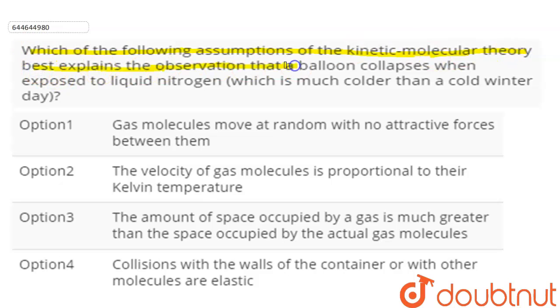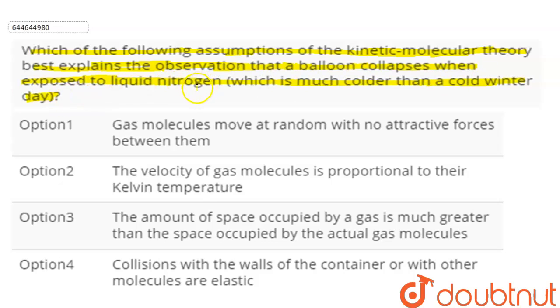Hello everyone, the question is, which of the following assumptions of the kinetic molecular theory best explains the observation that a balloon collapses when exposed to liquid nitrogen, which is much colder than a cold winter day? In this question, four kinetic molecular theory assumptions are given, and we have to find out which of them best explains the observation that a balloon collapses when it is exposed to liquid nitrogen, which is much colder than a cold winter day.